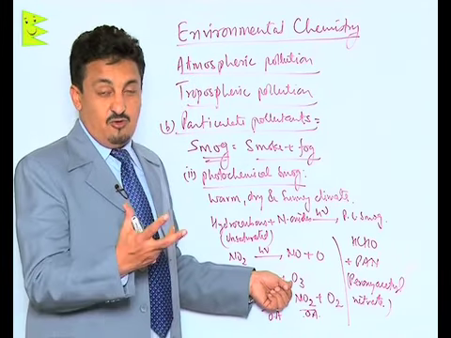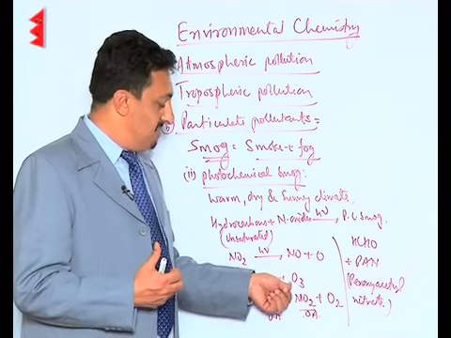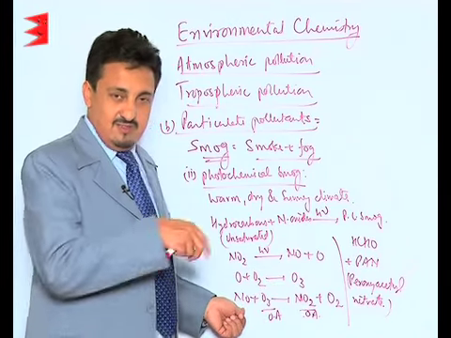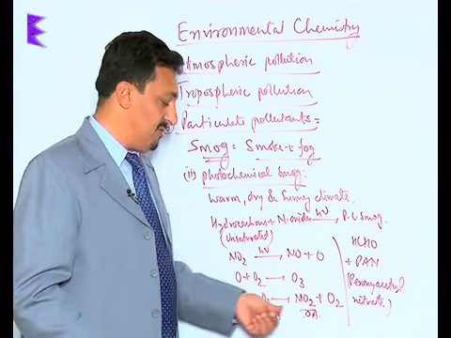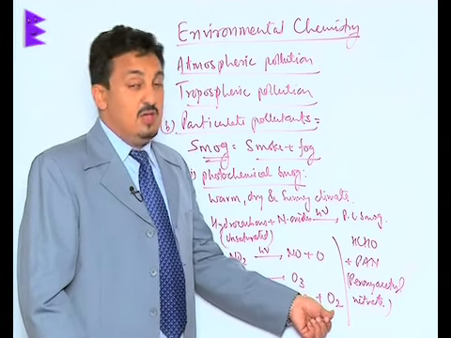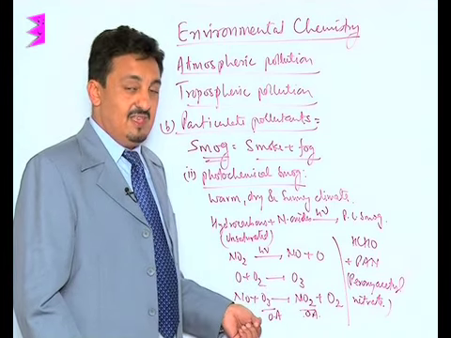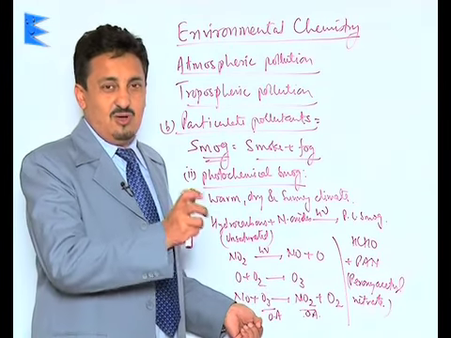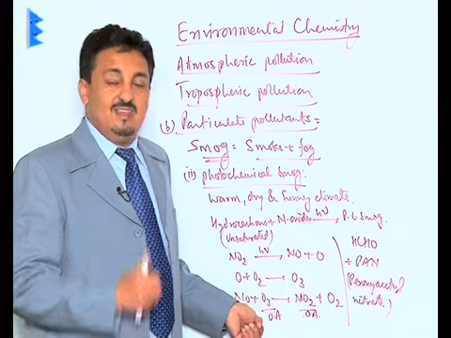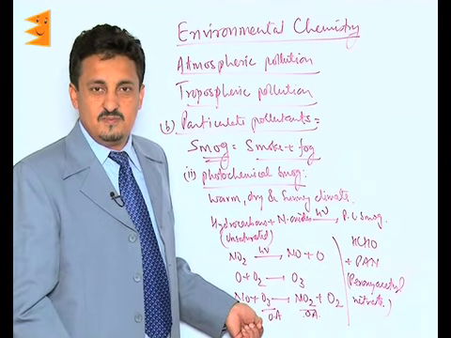Now this ozone is a strong oxidizing agent, and it combines with the nitric oxide which is there as a pollutant, and further leads to its oxidation to NO2 and O2. You need to know this: both the ozone and the NO2 are oxidizing agents, and since this photochemical smog contains oxidizing agents, it is called oxidizing smog.